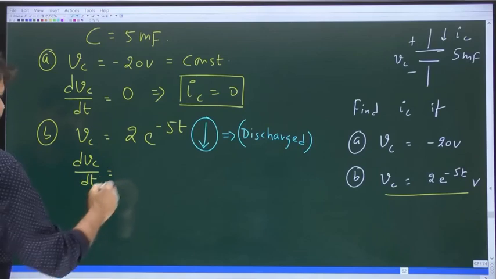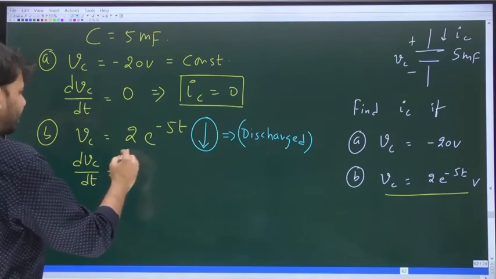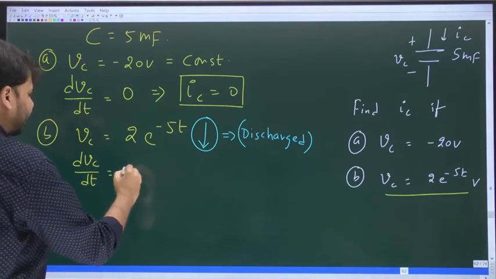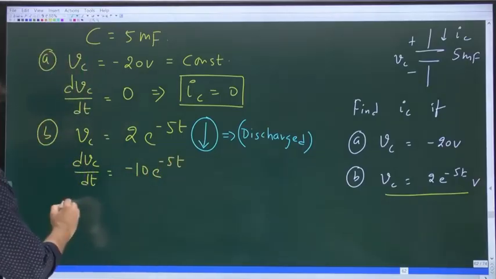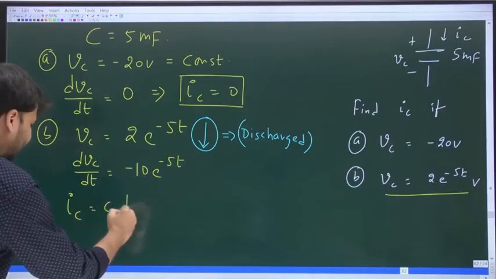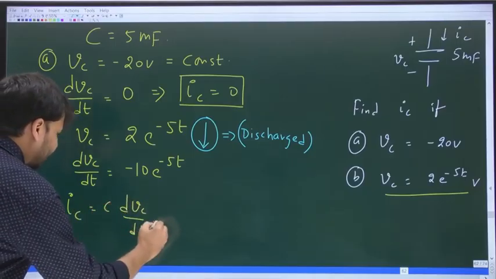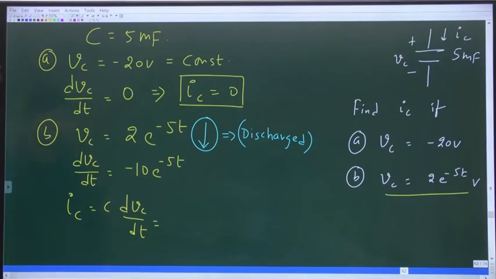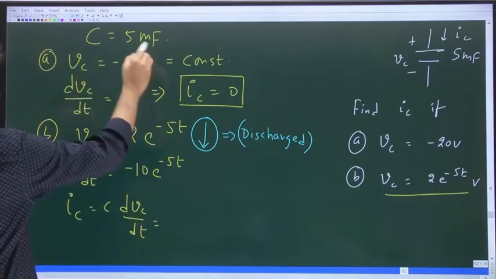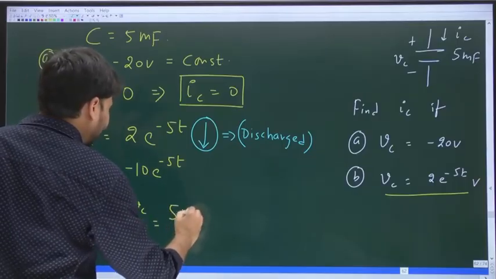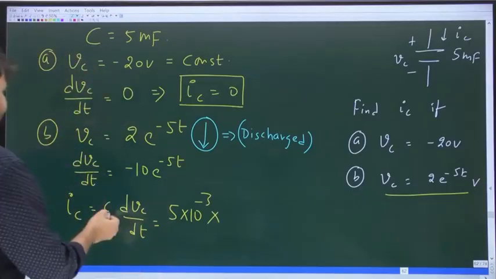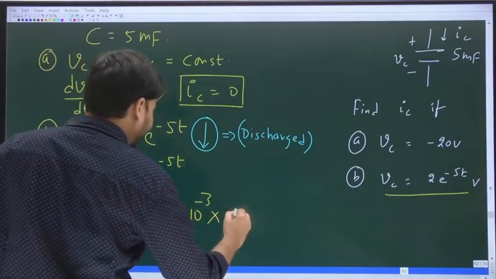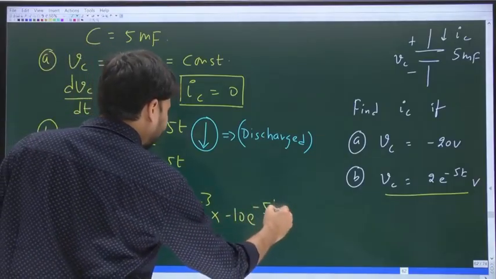dVc by dt. What is dVc by dt? Differentiation of this thing with respect to time. Is it not minus 10 e power minus 5t? That's all. Now IC is C times dVc by dt. What is C? 5 millifarad, so 5 into 10 power minus 3 times dVc by dt, which is minus 10 e power minus 5t.